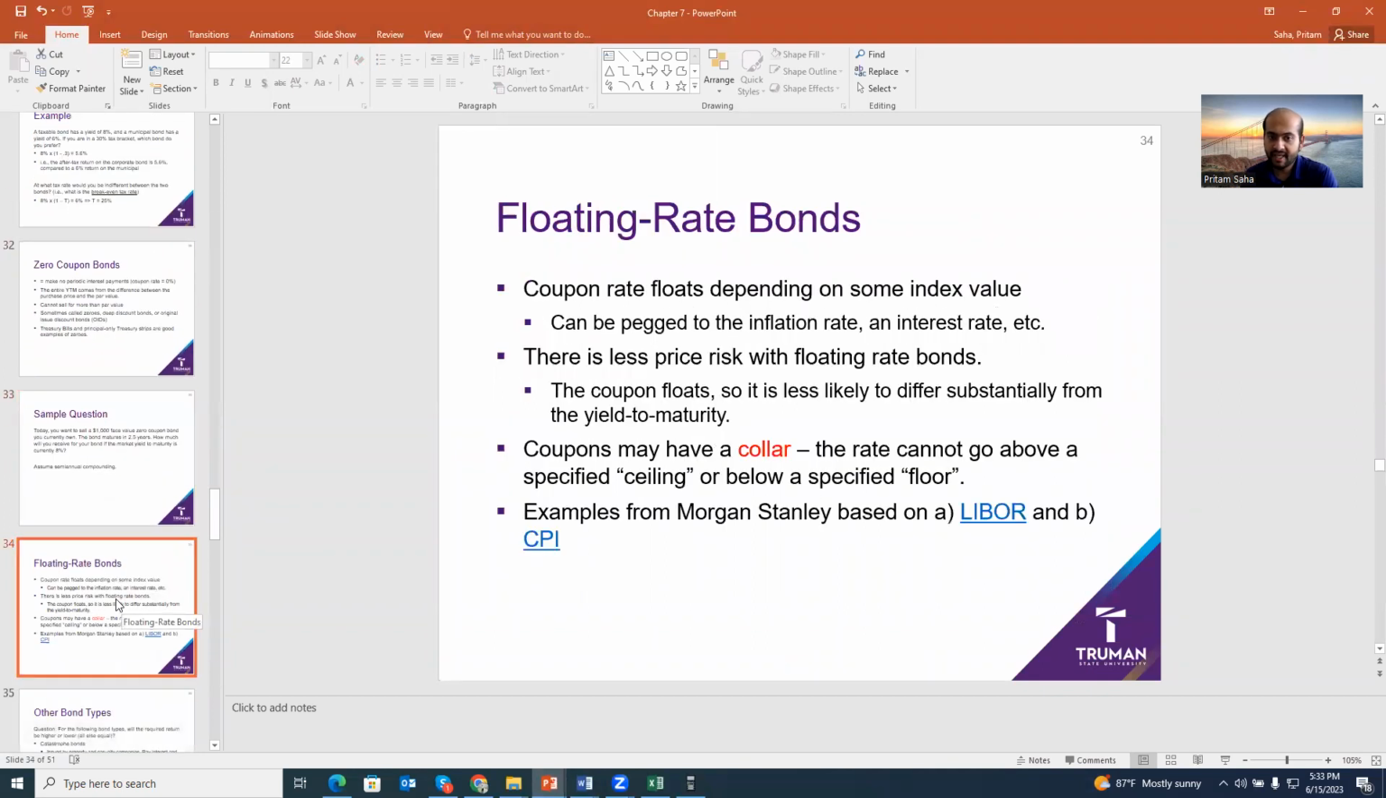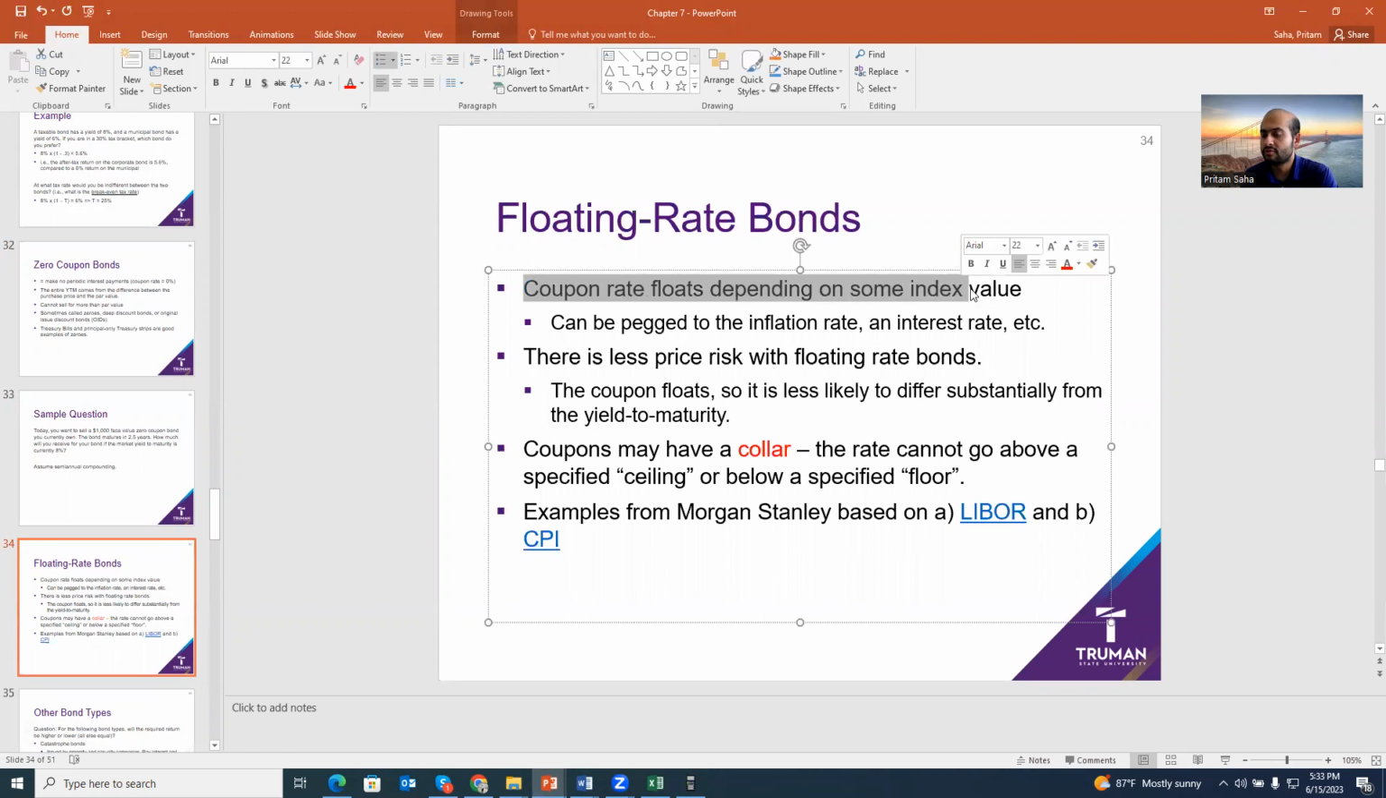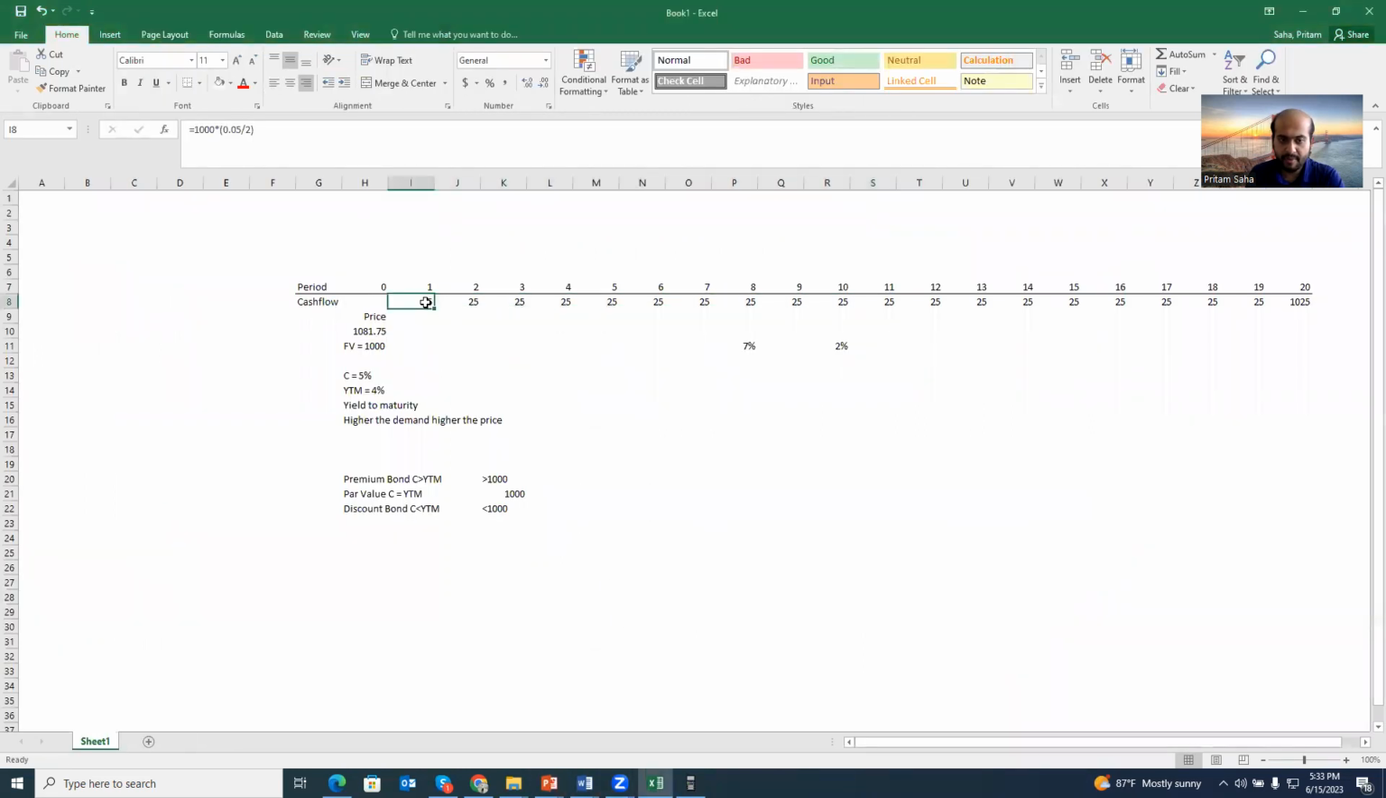Floating rate bonds, the key characteristic: coupon rate floats. Okay. So basically, so far what we learned, coupon rate is fixed, which is most of the bonds. 80 to 90% of bonds are fixed coupons. There are some bonds that are floating rate bonds, their coupon floats. Means they follow an index, could be inflation, could be federal funds rate, could be something different. They follow the index, and the way that index varies, coupon will vary too. That's the floating coupon rate bond. So basically, each periodic payment will not be fixed. They will vary, go up and down. That's it.